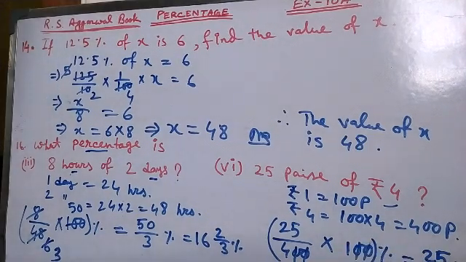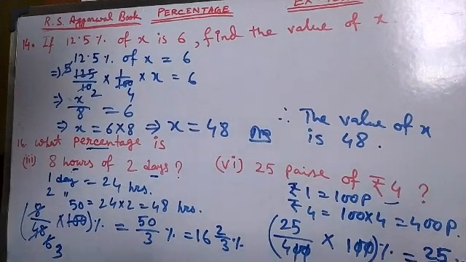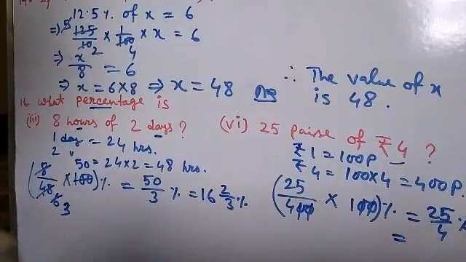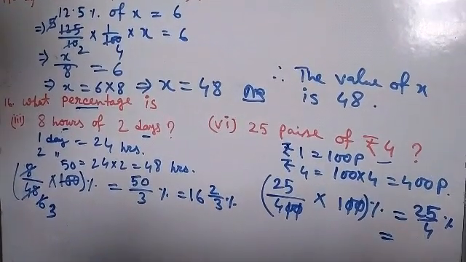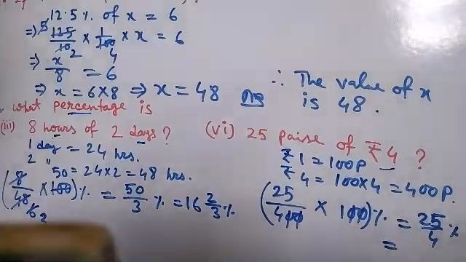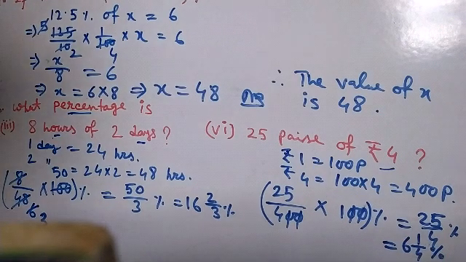It can also be converted into either decimal or mixed fraction. So this will be 4 6s are 24. Then 6 whole 1 by 4%. This is the answer.